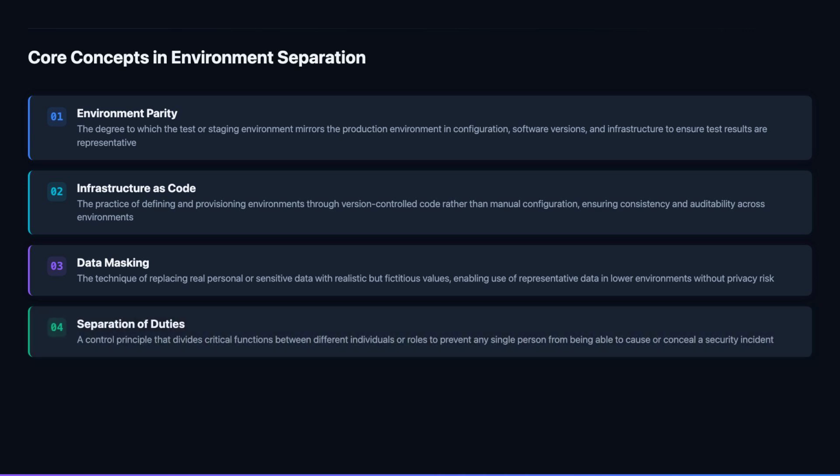Separation of duties between development and production operations is the fundamental principle that A.8.31 implements through environment separation. A developer who can both write code and deploy it to production without review has the ability to make undetected changes to live systems, creating risk of both accidental disruption and deliberate fraud. Separating the environments creates the structural condition that makes separation of duties enforceable. Production deployment is a distinct activity performed by a different role following a defined process.